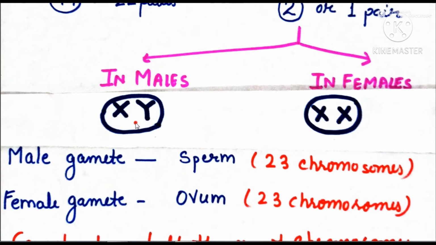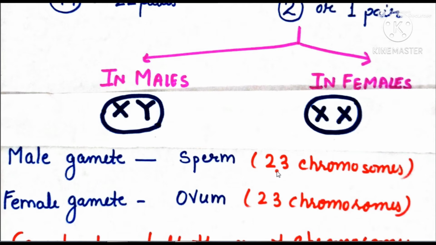Whereas the sperms formed in a male, half of them contain the X chromosome and half of them contain the Y chromosome. As you already know, the male gamete, that is sperm, contains 23 chromosomes. I am not saying 23 pairs, I am saying only 23 chromosomes.